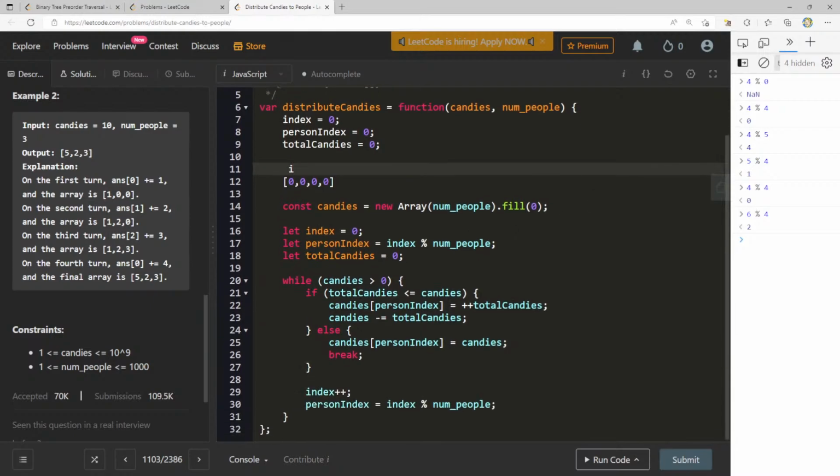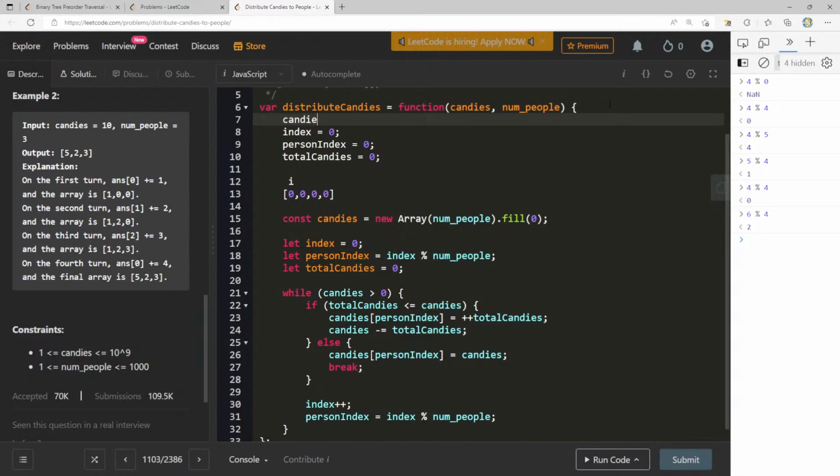So this is where index is here. While candies is greater than 0, let's also make sure we write candies. This is going to be 7. So we're just going to go through this whole entire loop here. While candies is greater than 0, yes it is, right? Because it's 7. If total candies 0 is less than or equal to candies 7, then what do we do? We say candies at person index, which we know is 0 to begin with, equals plus plus total candies. So we increase total candies by 1, and then we set 1 here. And then from candies, we subtract total candies. So now we have 6 that we can give.